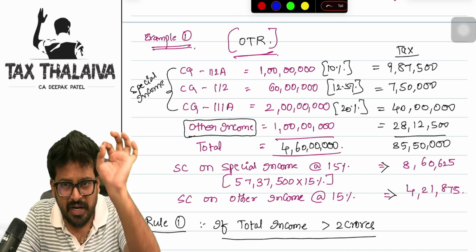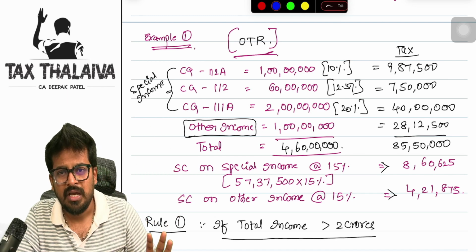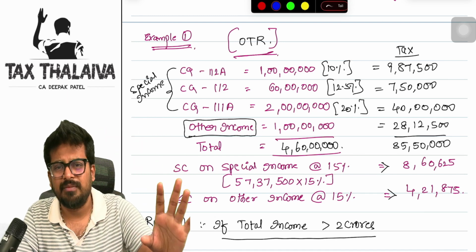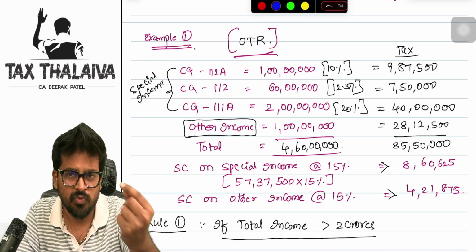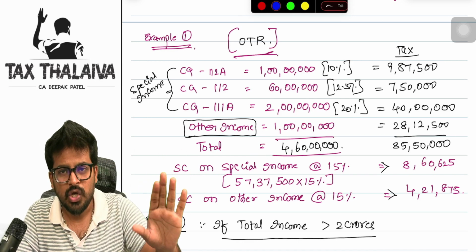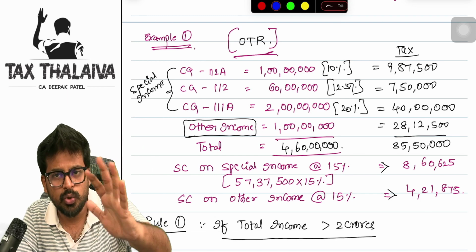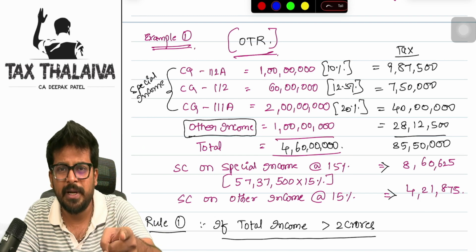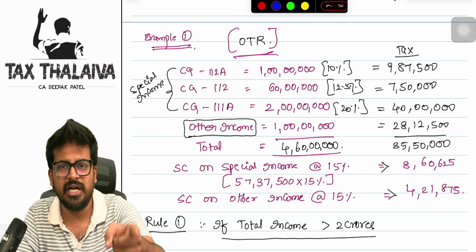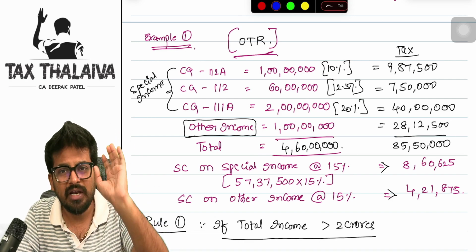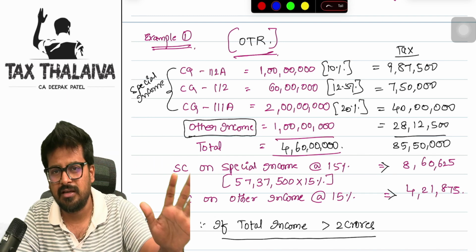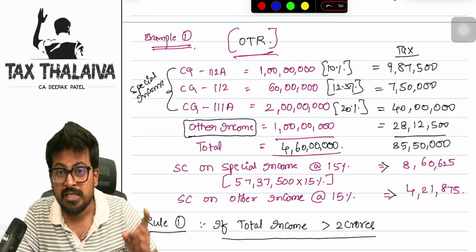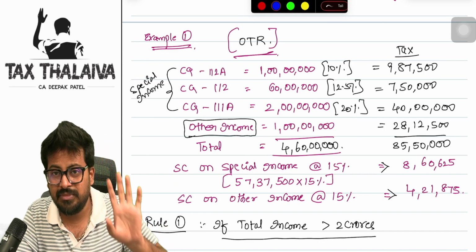On special income, straight away apply 15%. The special income amount can be anything. It can be even a single rupee, just 1 rupee. Does not matter. So when your total income exceeds 2 crores, straight away on special income, you will apply a surcharge rate of 15% only. You will not apply 5%, 10%, nothing. Straight away 15%. So what about the surcharge on the other income then?